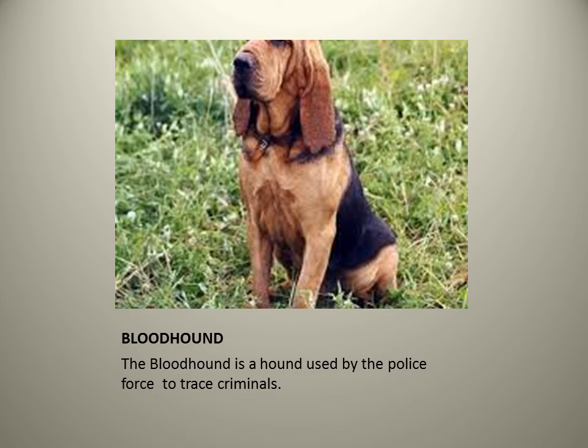The next one is a hound used by the police force to trace criminals. You must have seen in the news or in movies how they go sniffing around with the police to get the smell of criminals. These breeds of dogs are used so that criminals can be traced. So it is not Chihuahua, but the bloodhound breed of dog.